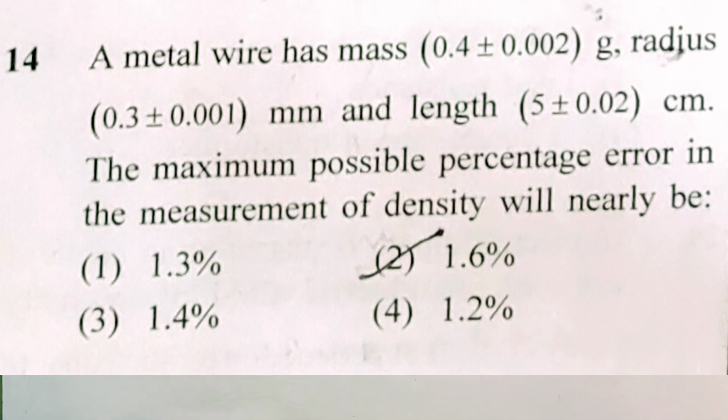A metal wire has mass 0.4 plus or minus 0.002 grams, radius 0.3 plus or minus 0.001 millimeter, and length 5 plus or minus 0.02 centimeters. The maximum possible percentage error in the measurement of density will be.